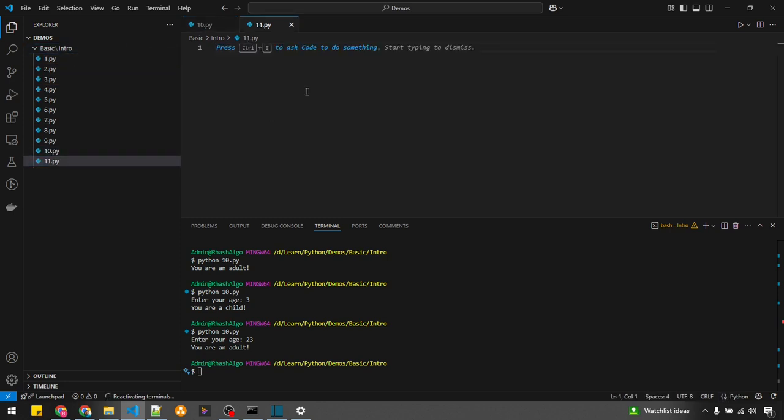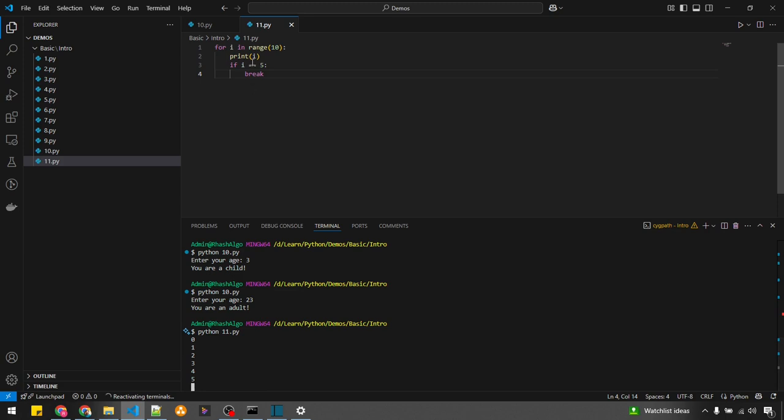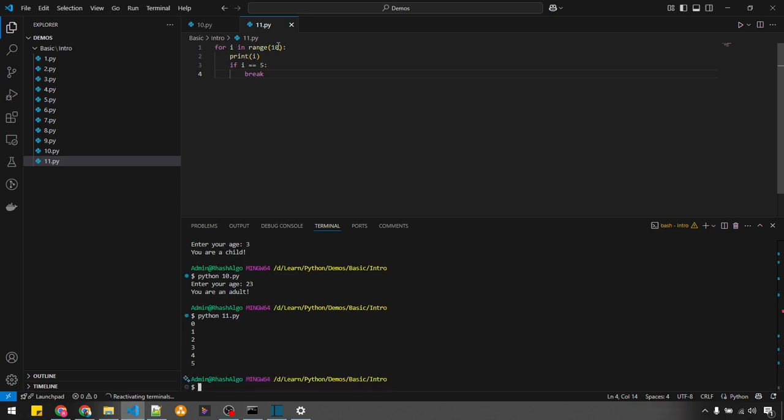For example, for i in range 10, print i. Now I'm combining both the for loop as well as if conditional statements. Python is printing values from 0 to 9 because I'm taking a range of 10.